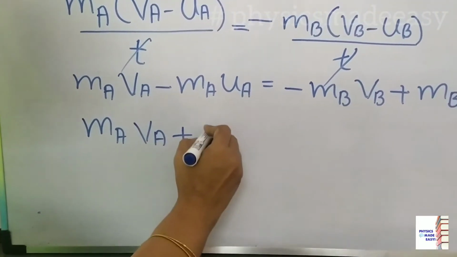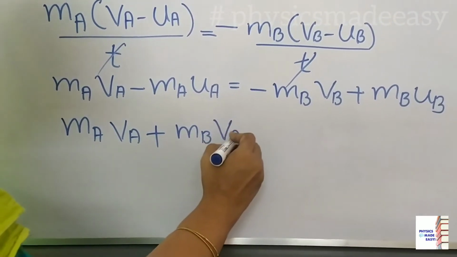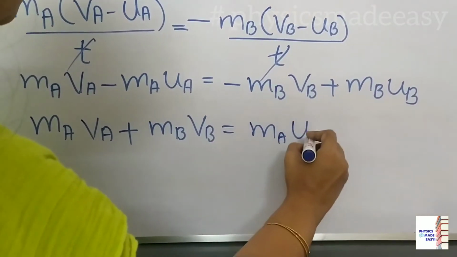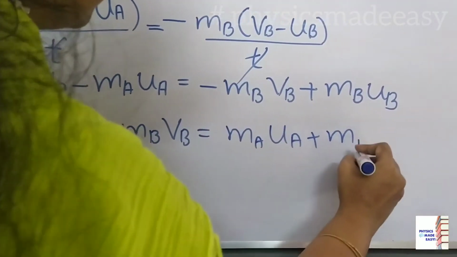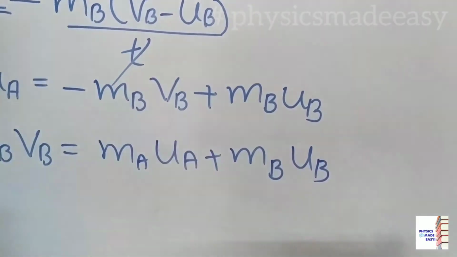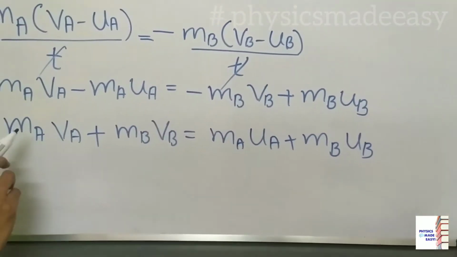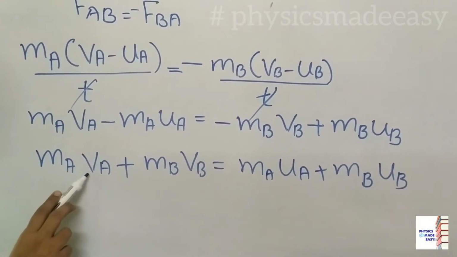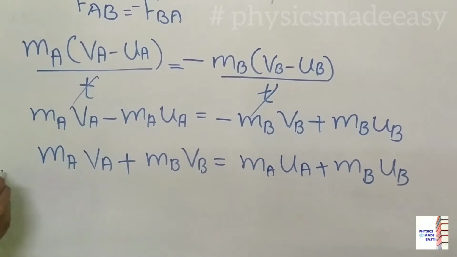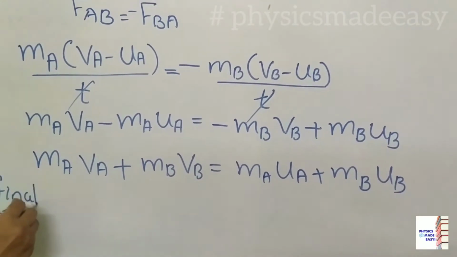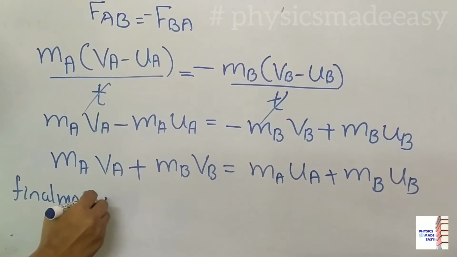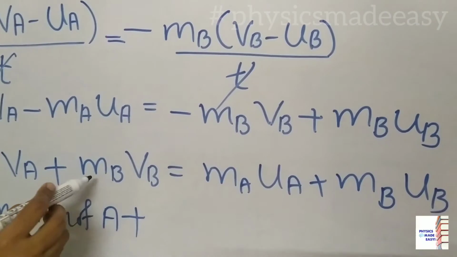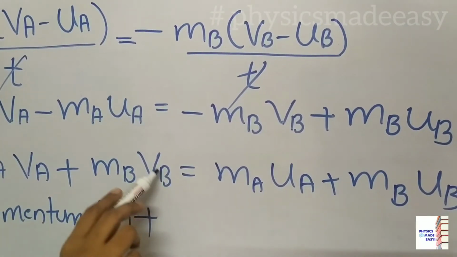MAVA plus MBVB is equal to, this will go to the other side, MAUA plus MBUB. Okay, here you can see MAVA, mass of A into final velocity of A. What is this? Final momentum of A. Plus here you can see MBVB, VB final velocity.